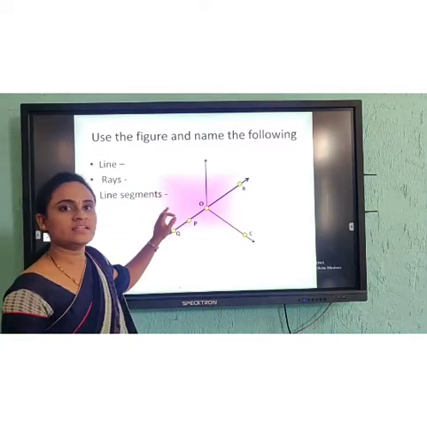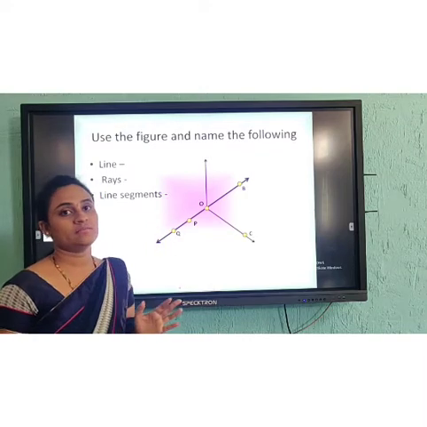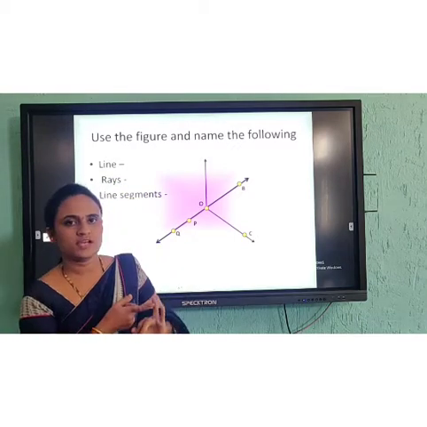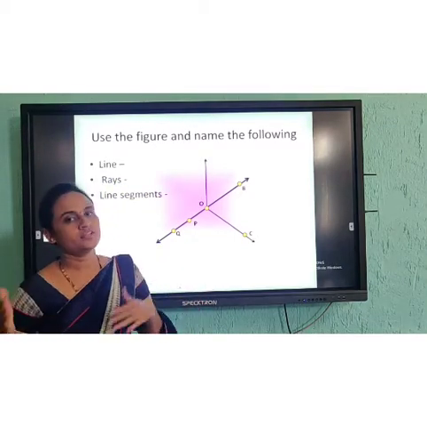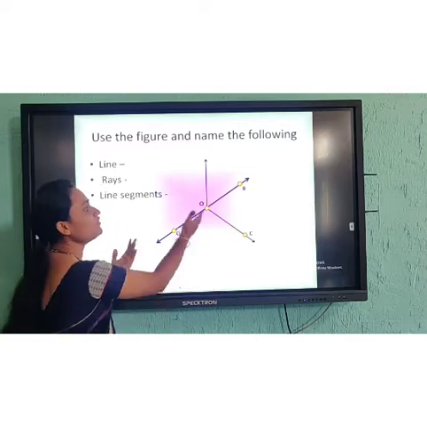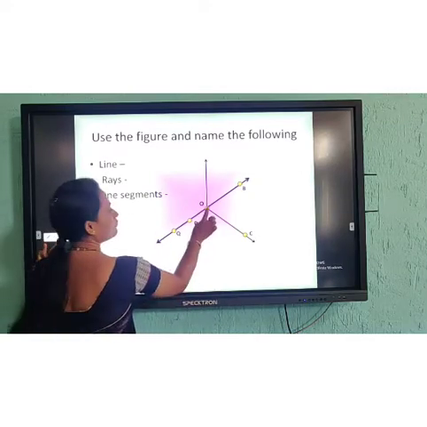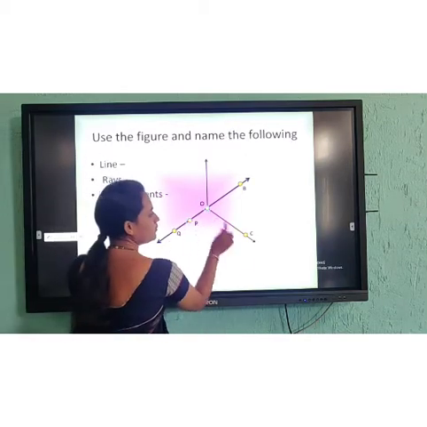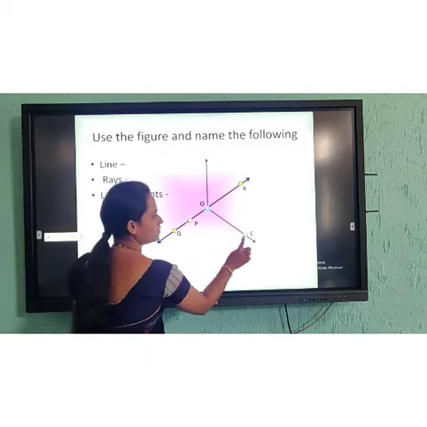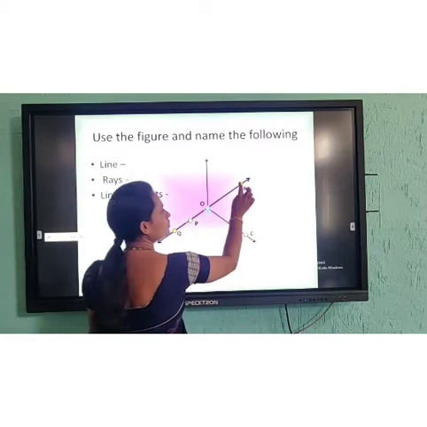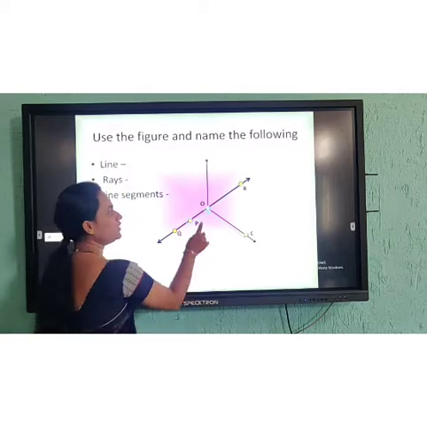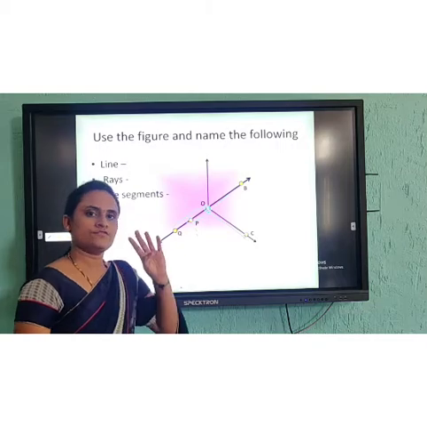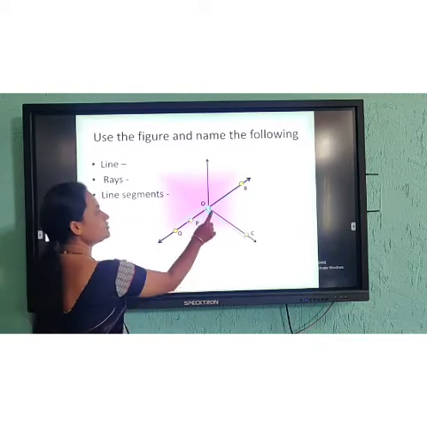Clear? Got it? So this is which is line, which is ray. Now we will identify which are the line segments. What do you mean by line segments? I said a line segment will have two points, one is the beginning point and another one is the end point, and we can measure it. It is measurable. So here you can see two points, one point, two point. That is one line segment. Here again, one point, two point. This is one more line segment. From here to here again, this is one line segment. Again from here to here, this is one line segment. So how many line segments are there? Four line segments.